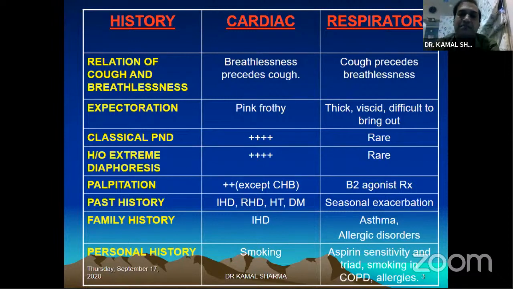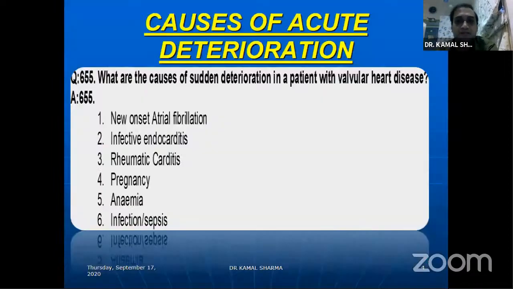Barring those, systemic beta-2 agonists are not given, and hence when you find a patient with dyspnea with a heart rate of, say, less than 100, you're probably dealing with a respiratory disorder rather than a cardiac disorder. If it's more than 100, of course, it's very likely cardiac. But again, this distinction is not very clear cut. You have to corroborate with other findings like past history, personal history, and family history.